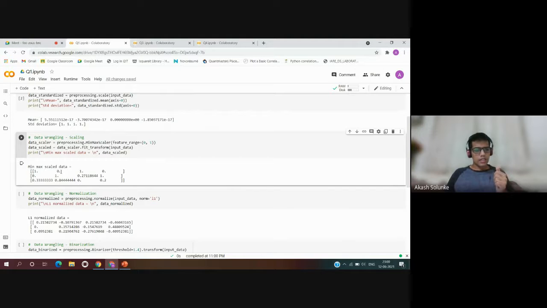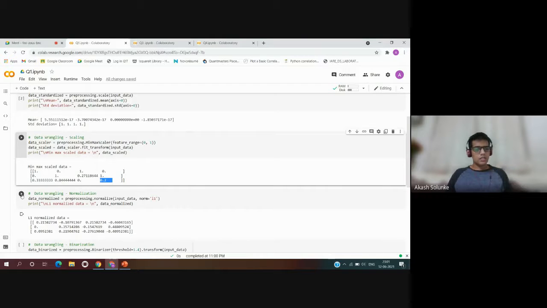Here is the scaled data: the range we have given is 0 to 1, so none of them are going above 1, and none of them are less than 0.